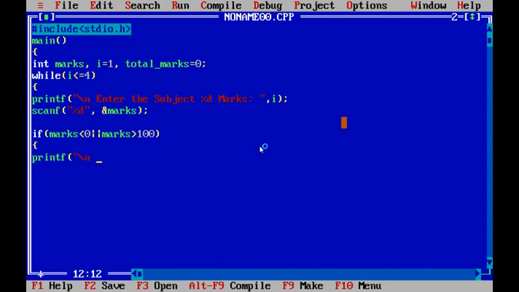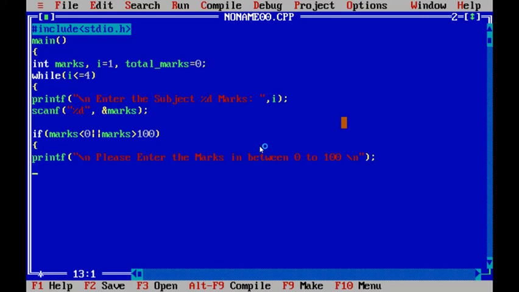\n, please enter the marks in between 0 to 100. We will specify this in double quotes. Okay, this is the print statement.